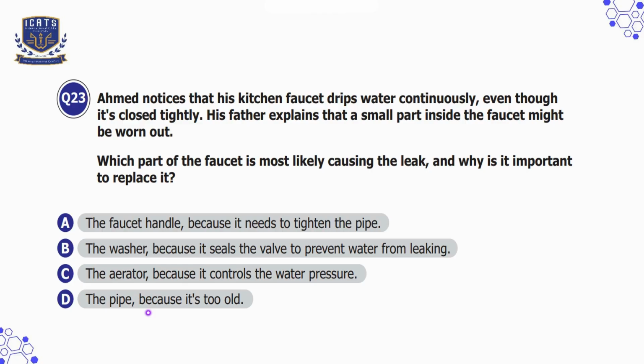So, the washer is a small rubber piece that stops water from leaking when the faucet is closed. If it gets old or damaged, water will keep dripping. Replacing the washer will fix the leak and save water.